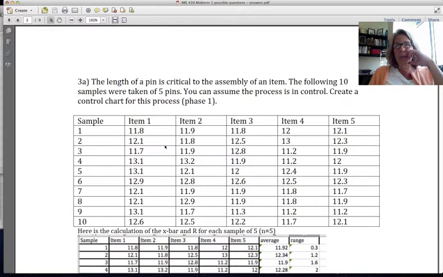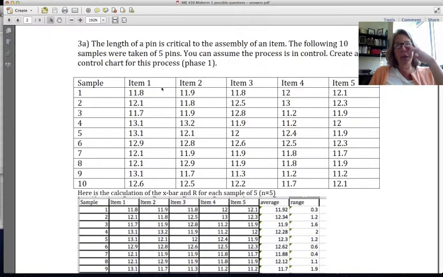Okay, so this next problem, number 3, I'm asking you, a length of a pin is critical to the assembly of an item. The following 10 samples, so I'm saying we took 10 samples of 5 pins, and you can assume the process is controlled, and I'm asking you to create a control chart, phase 1.